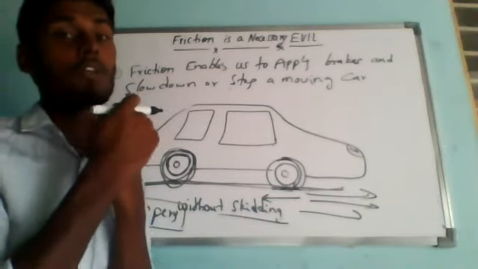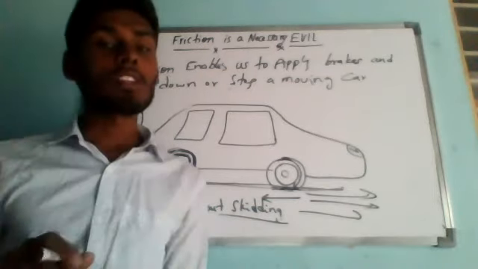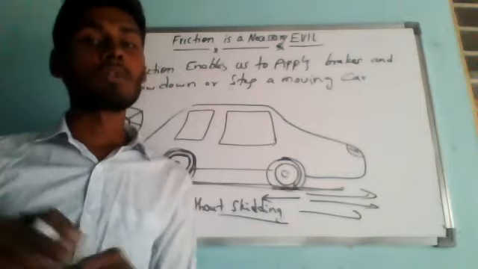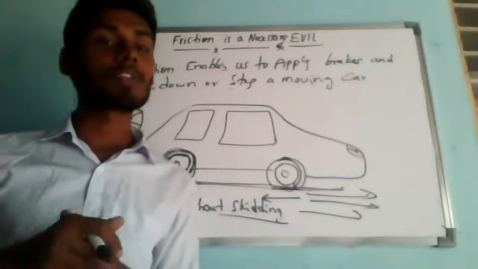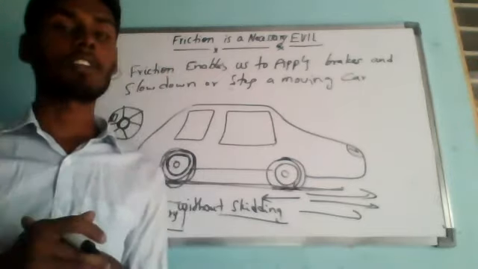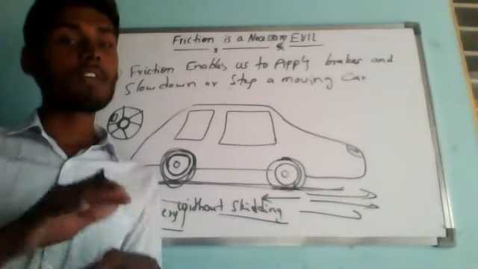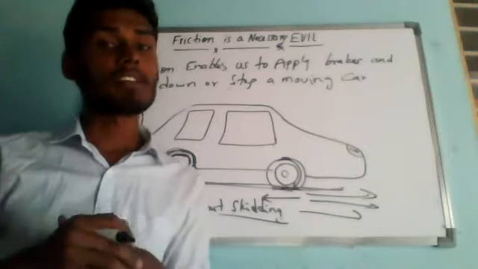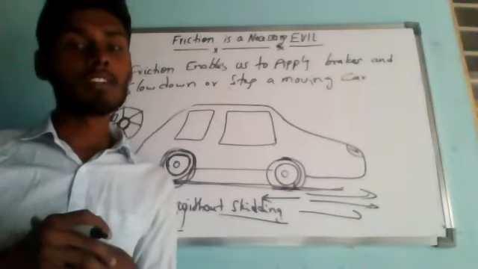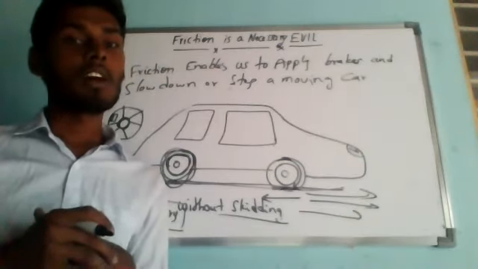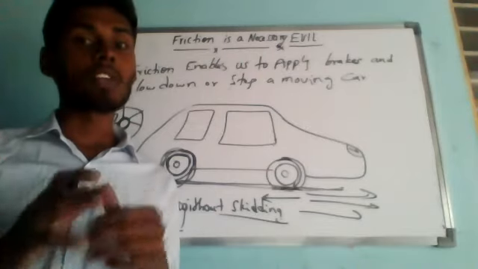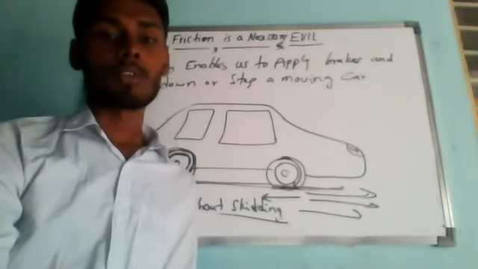If there were no friction, then once a vehicle started moving, it would never stop because brakes would not work without friction. In fact, had there been no friction between the tires of vehicles and the road, the vehicles could not be started or stopped or turned to change the direction of motion. Understanding?